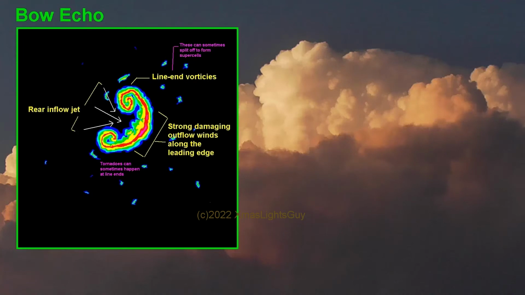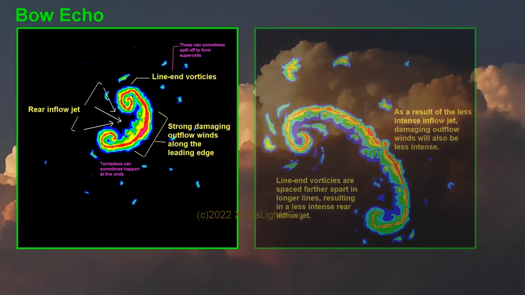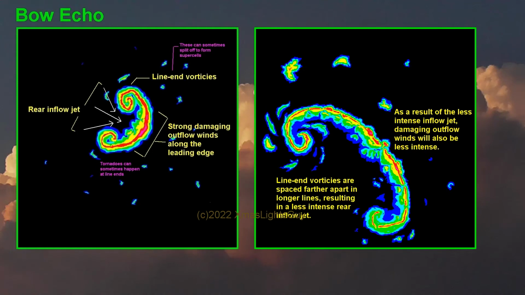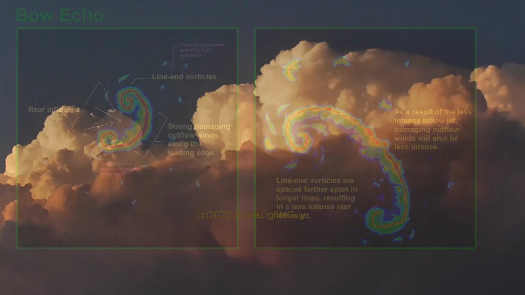A system such as this will develop a rear inflow jet or RIJ, which is airflow pulled into the back of the system. A shorter, more compact bow echo will generally have a stronger rear inflow jet than a longer one, due to the closer relation of the line and vortices. To keep things simple, I am going to leave it at that, as an entire video could be dedicated to just bow echoes.